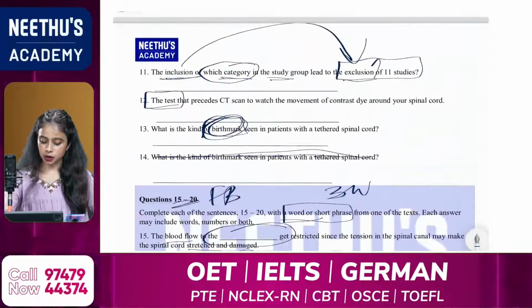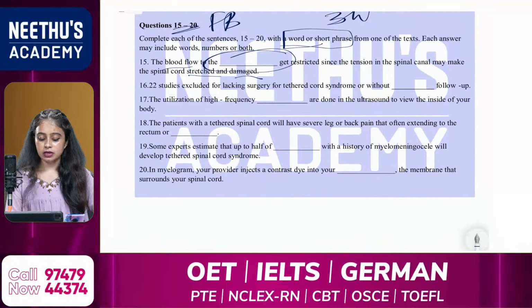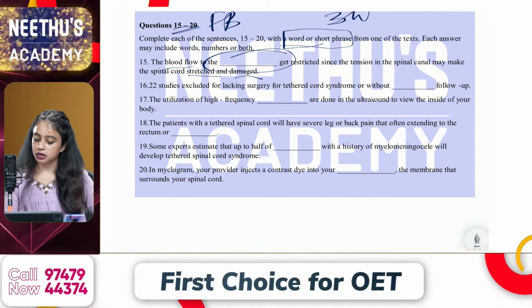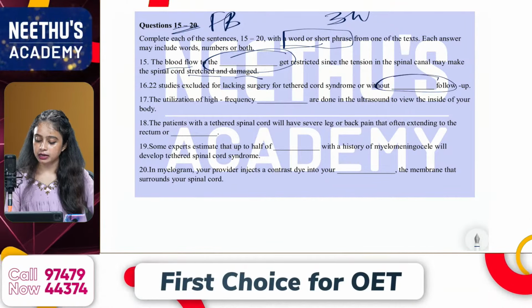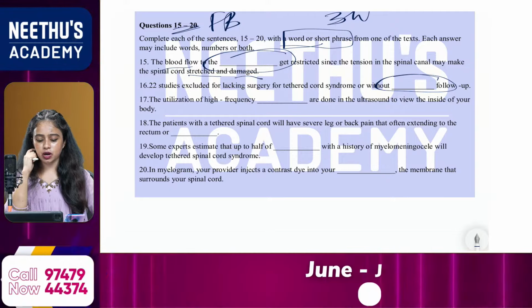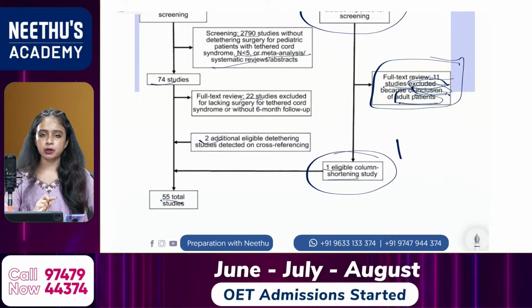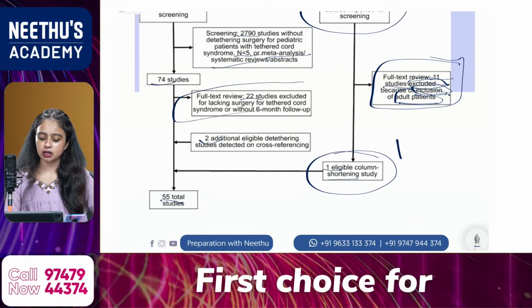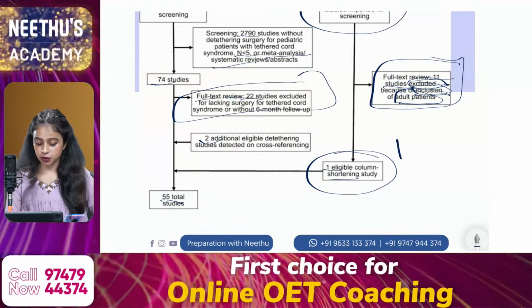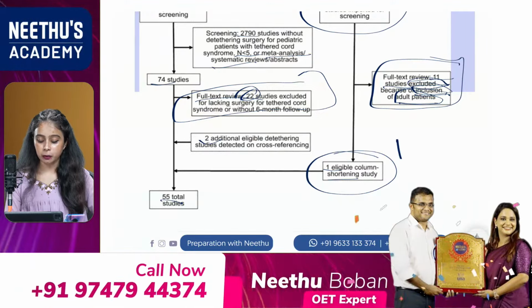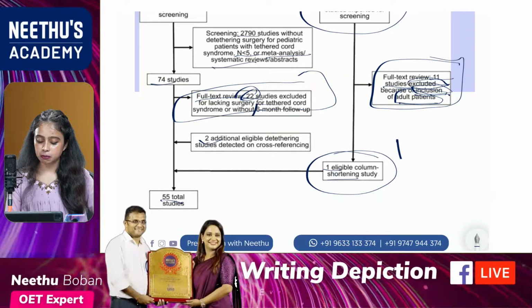Then the 16th one: 22 studies excluded for lacking surgery for tethered cord syndrome or without dash follow-up. It's all about the study, so we can move to text D. What about the follow-up mentioned? As you can see here in this box, full text review, 22 studies excluded for lacking surgery for tethered cord syndrome or without 6-month follow-up.